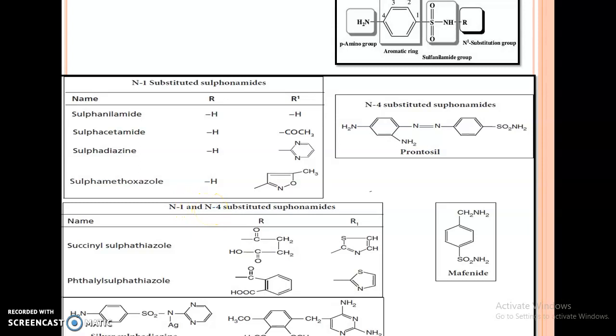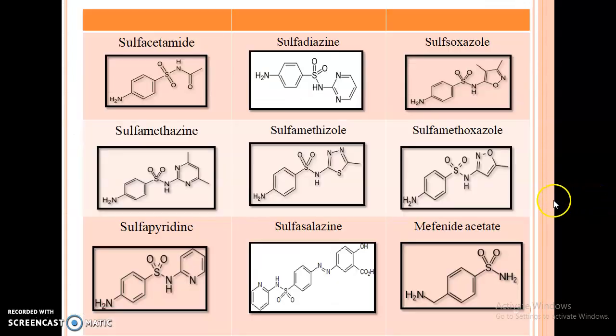The third class is N1 N4 substituted sulfonamides. N1 N4 means a group or atom is substituted at both the first position and the fourth position. Examples are succinyl sulfathiazole and phthalyl sulfathiazole. The last class is miscellaneous; Mafenide is an example of the miscellaneous class. After the classification we see this chart, which reflects the structure of all sulfonamide drugs.